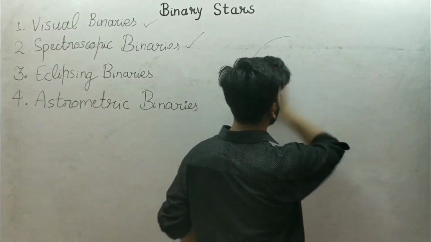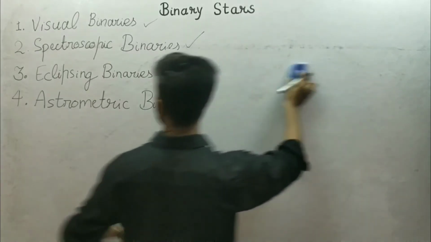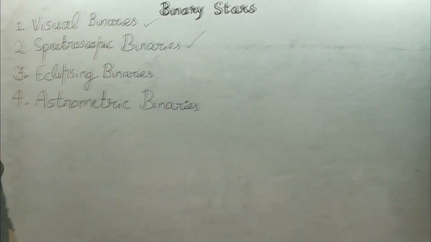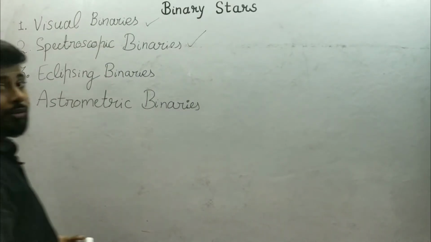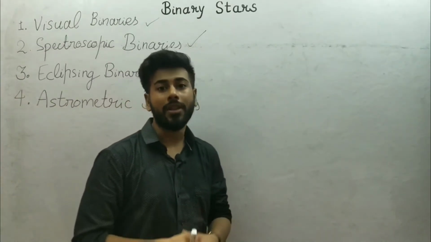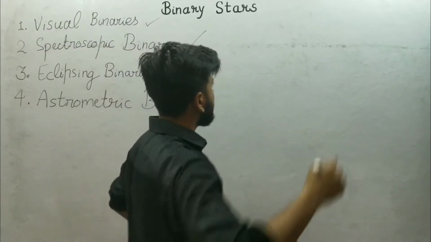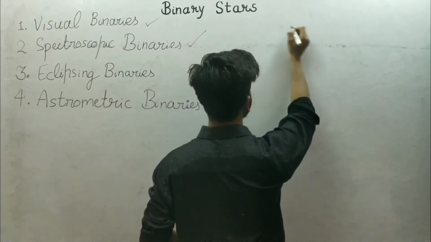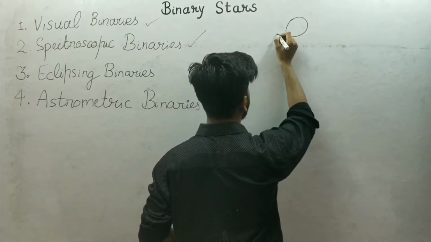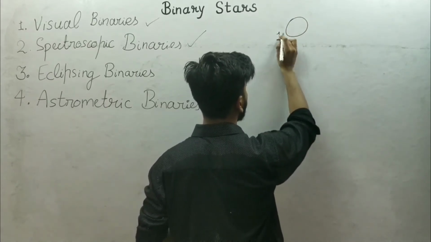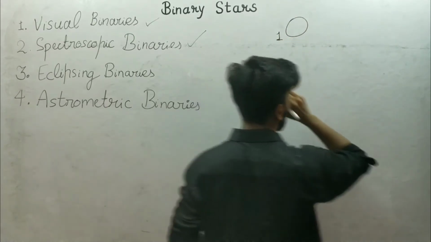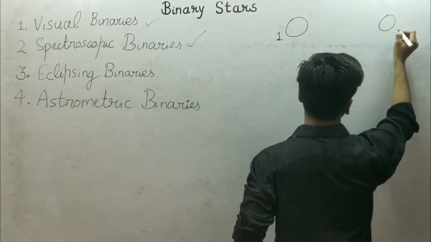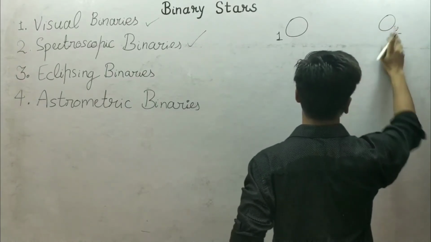Now let's come to the visual binaries and see how we are going to calculate the mass of the stars. Suppose here is a star, let's say star 1, and here is another star, let's say star 2.